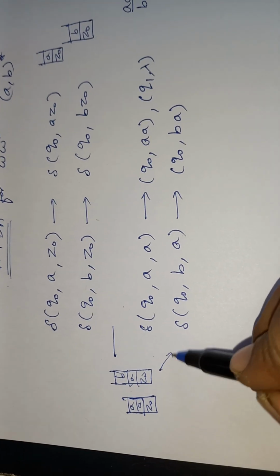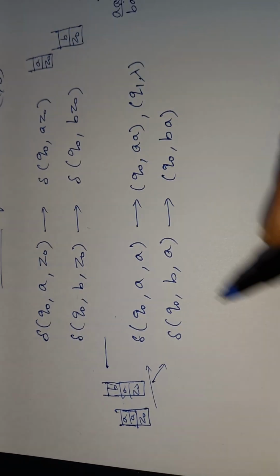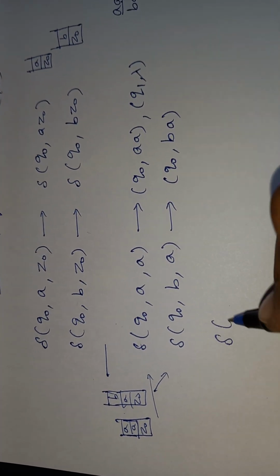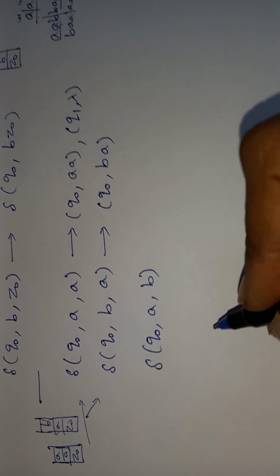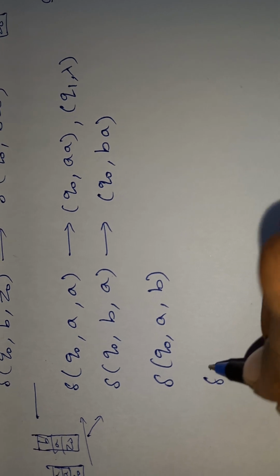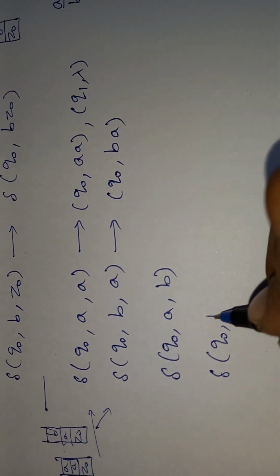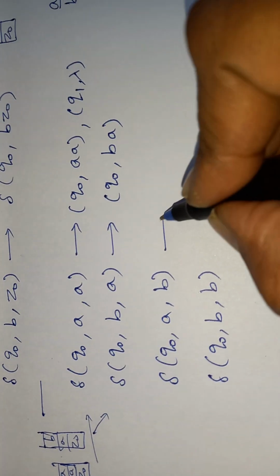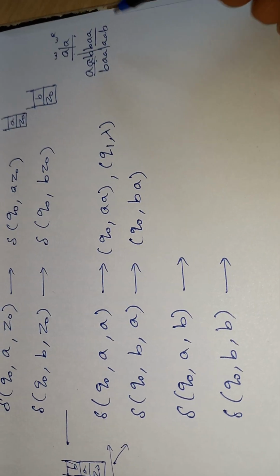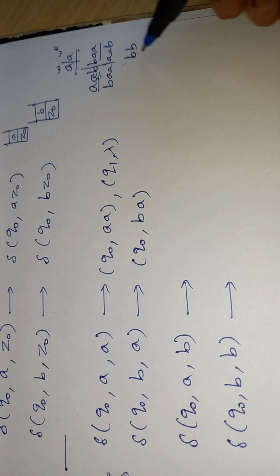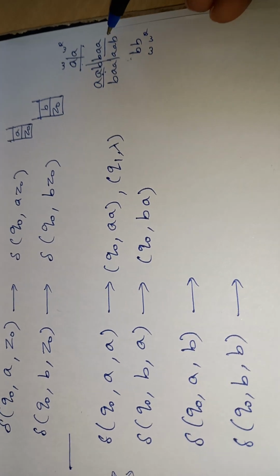The same condition applies for A over B, and for B over B. Again the same condition arises: suppose we have a string BB BB, that is WWR.